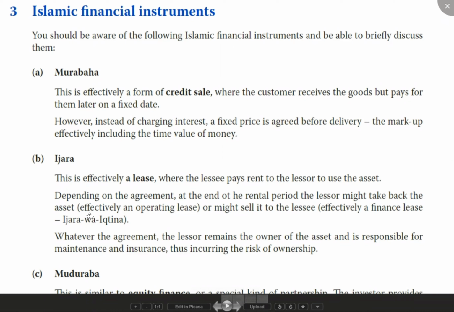But in financial lease, it will be for a longer period of time. Take an example. Let us say I have an asset which has a life of 10 years, and I have given that asset to you for 8 years. So effectively, I am giving you the asset for almost 80% of the life of the asset. So now you are almost kind of an owner. You are not the actual owner, but almost.